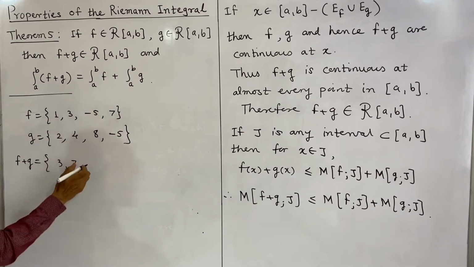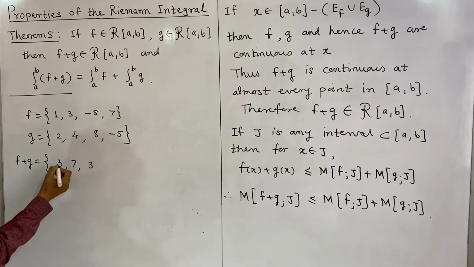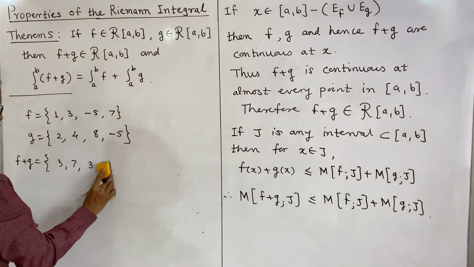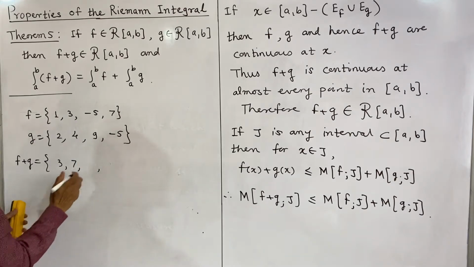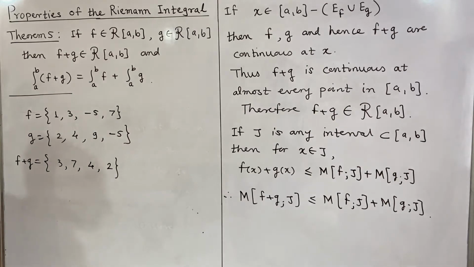If you add these respectively, 3, 7, again this is 3, or that is the same value, and this is 2, or if I consider this as 9, then this will be 4, and this is 2. These are the values of f plus g.